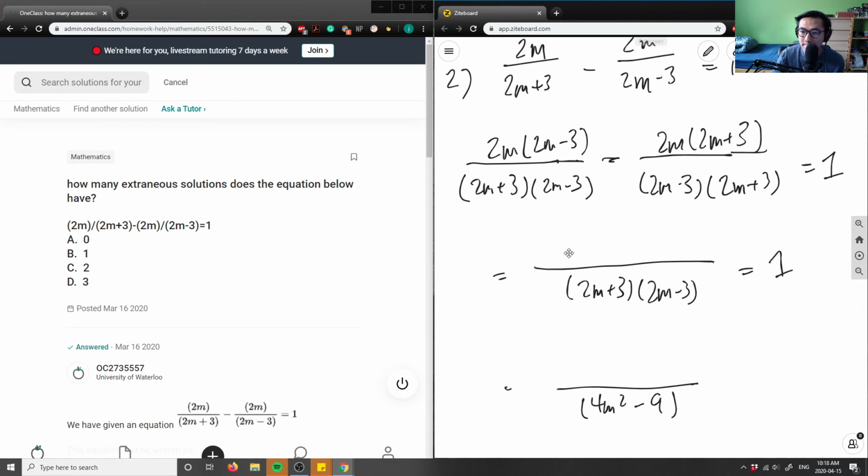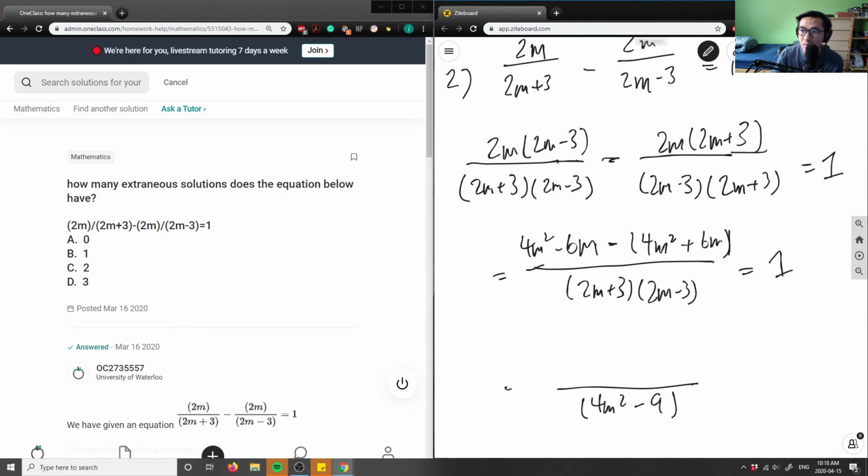Sorry about that. So I have this new term here. I'm going to do the distributive property. I have 2m times 2m here, which is 4m squared. And then 2m times minus 3 here is minus 6m. Similarly, this is going to be minus, and it's subtracting this entire term, right? So I'm going to put a little bracket here. This is, again, 4m squared minus, this is positive 6m.